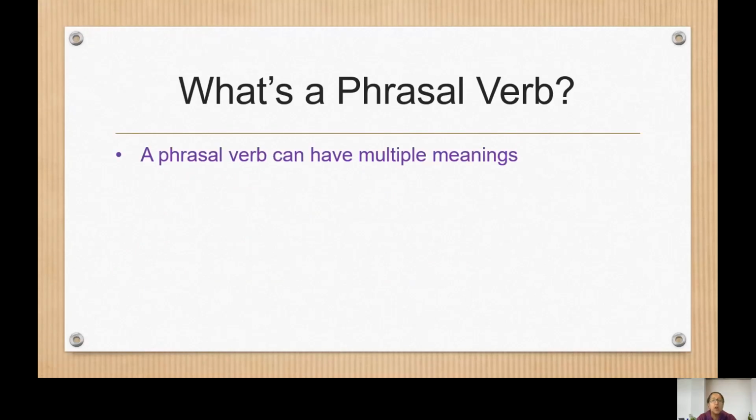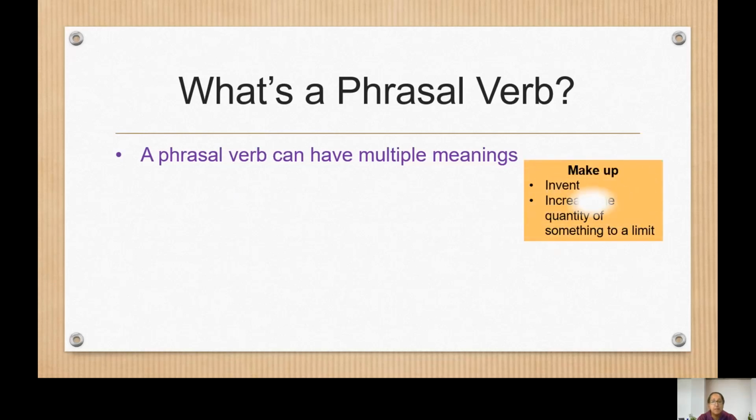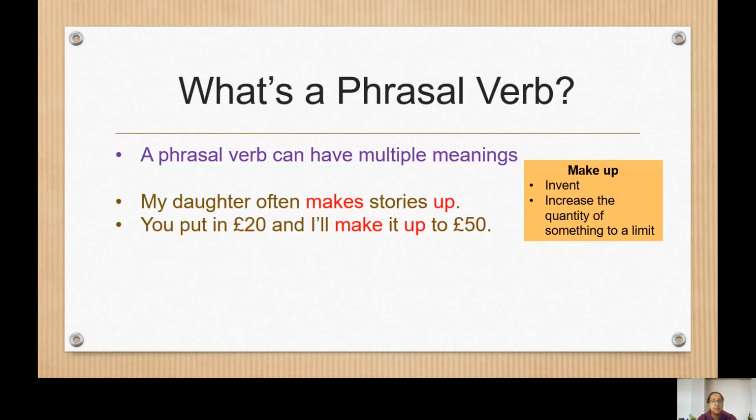Phrasal verbs can have a lot of different meanings. For example, make up can mean invent. It can mean to increase the quantity of something to a limit. For example, my daughter often makes stories up. She's very creative. She invents the stories. You put in £20 and I'll make it up to £50. So we need £50. You put in £20. I'll put in the rest.